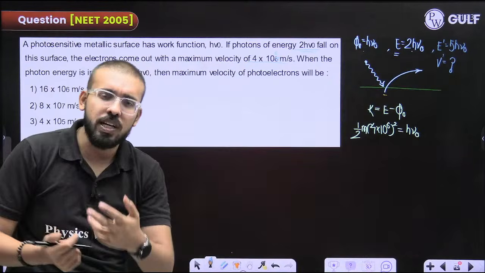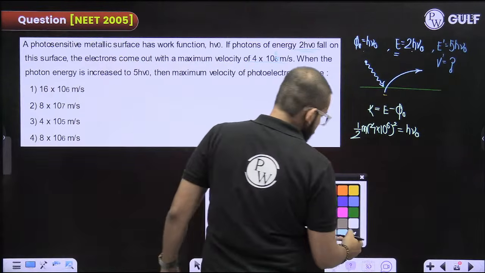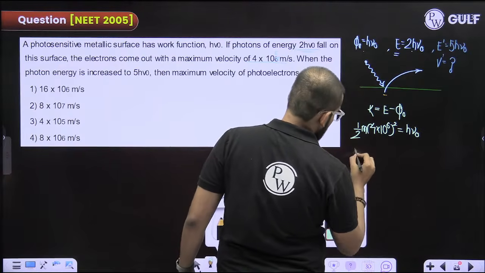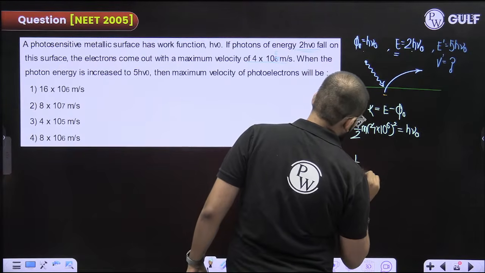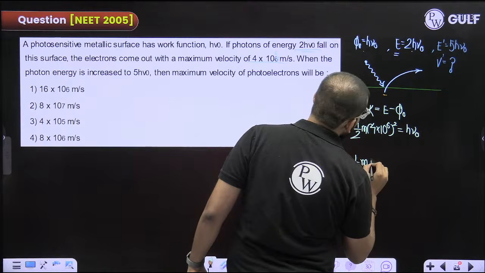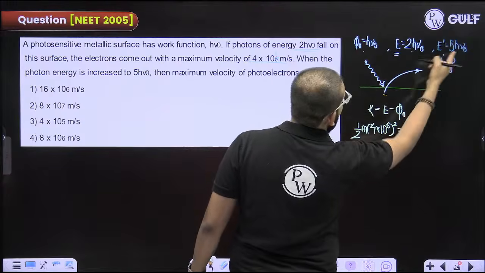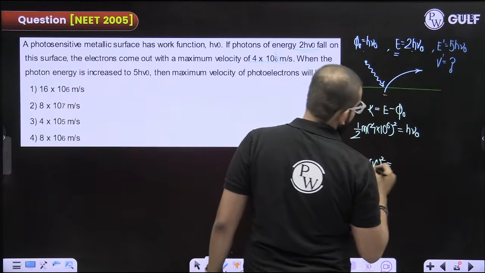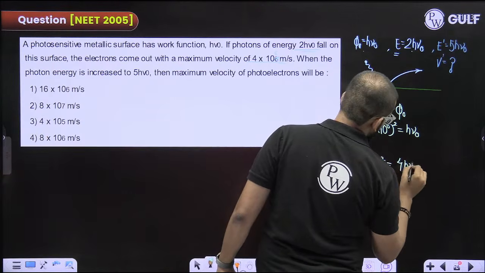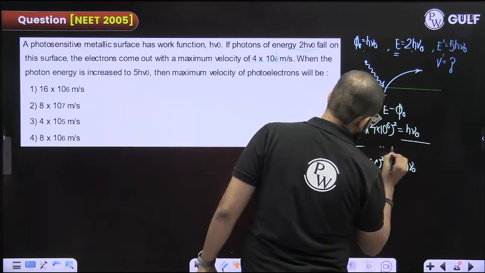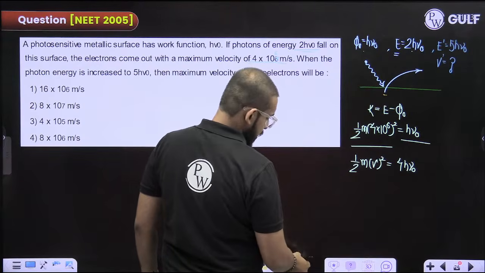Fine, speed of the electron. Okay, so let me just write it in the equation. Half m v dash square equals 5 h nu naught minus h nu naught. So this will give you 4 h nu naught. I can just take the ratio for both of them here itself.